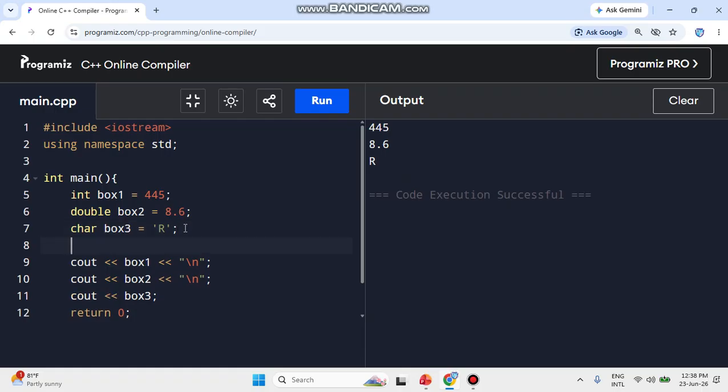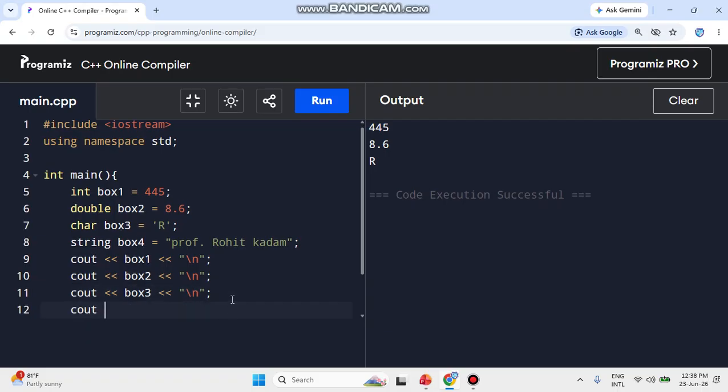Right now the last one is, okay, we can take a string also. String box number 4 equal to, suppose over here, Professor Rohit Kadam. Okay, so I took this full string, meaning this sentence. If I want to print that, again same thing, you need to do this over here. Number one, you need to write cout greater